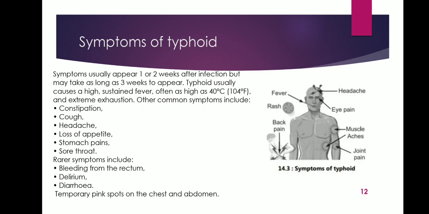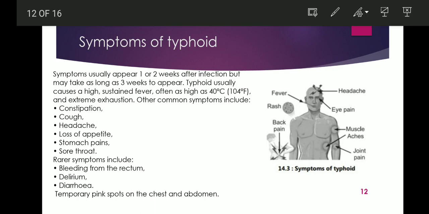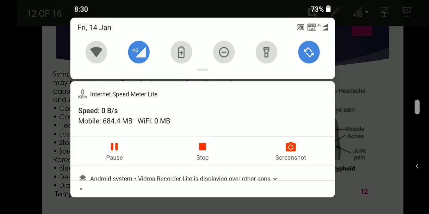Symptoms of typhoid. Symptoms usually appear 1 or 2 weeks after infection but may take as long as 3 weeks to appear. Typhoid usually causes a high sustained fever, often as high as 40 degrees Celsius, and extreme exhaustion. Other common symptoms include constipation, cough, headache, loss of appetite, stomach pain and sore throat. Sore throat means pain in the throat and its inflammation. Rarer symptoms include bleeding from the rectum, delirium, diarrhea, and some temporary pink spots are observed on the chest and abdomen.